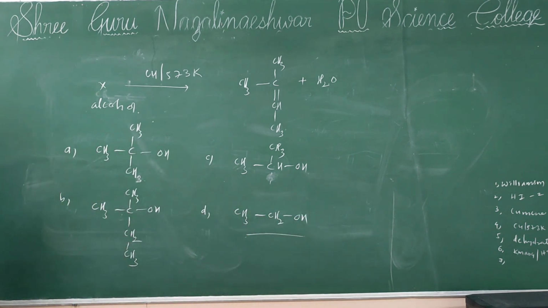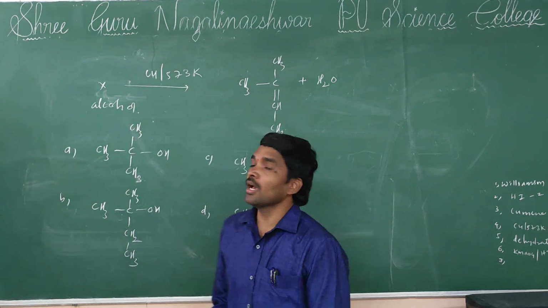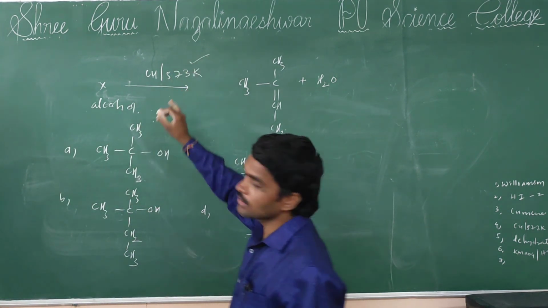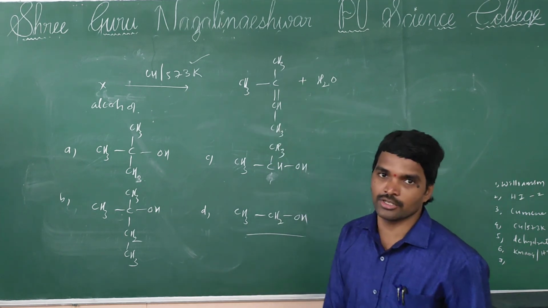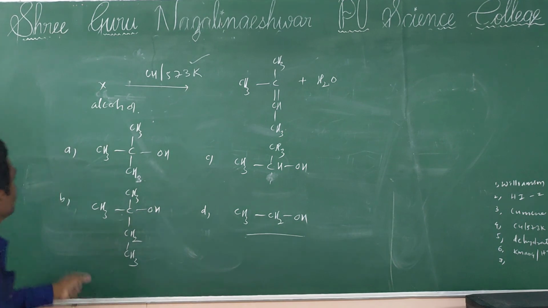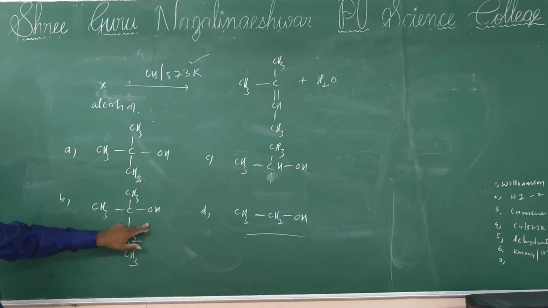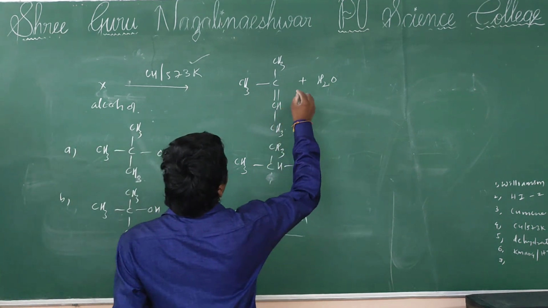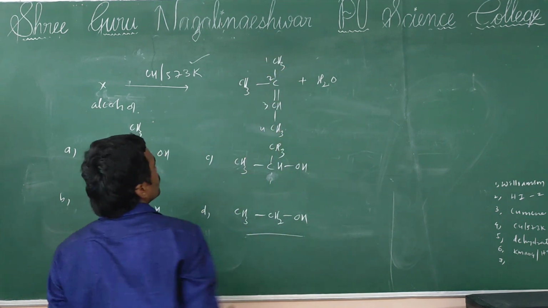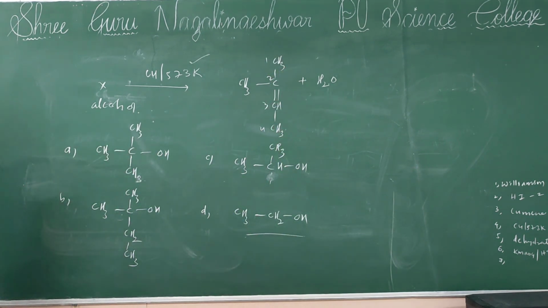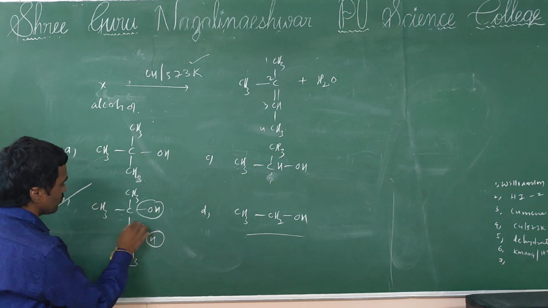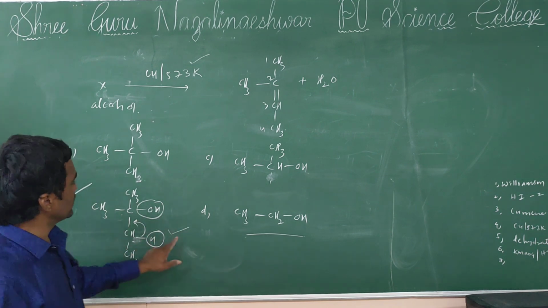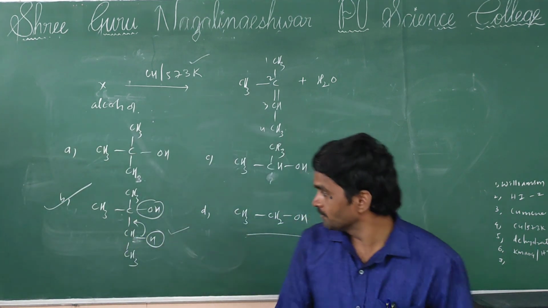Okay. Now see, generally tertiary alcohols react with copper at 573 Kelvin temperature, then alkenes are formed in a dehydration reaction. So in the given four options, options A and B are tertiary alcohols, but here the answer is 2-methyl-butene that will be formed. So 2-methyl-butene is possible from option B only. From here hydrogen, from your OH group, then the bond shifts here, 2-methyl-butene will be formed. So your option is B.